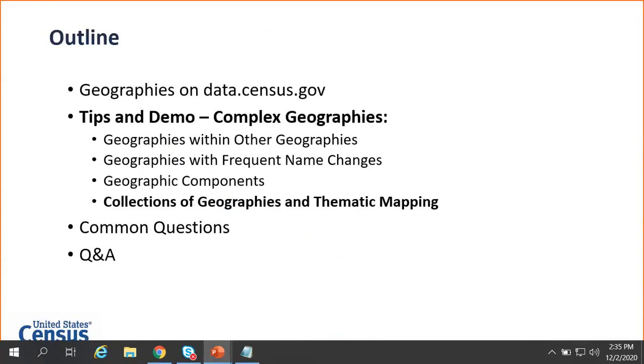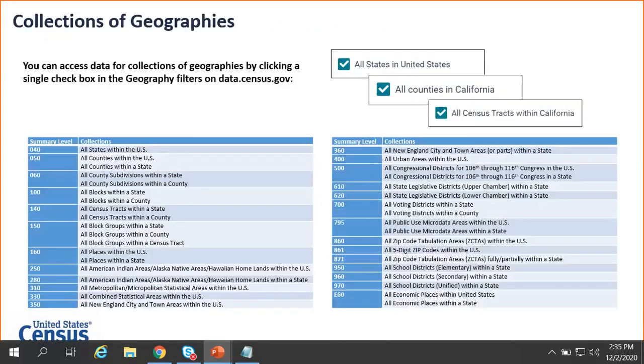Okay, so moving back to our fourth scenario before we start moving towards questions, collections of geographies and thematic mapping. We have a variety of checkboxes on data.census.gov that allow you to select multiple geographies in just one click. Things like all states in the U.S., all counties in California. As some examples, we've listed all of the available collections here on this slide. They're pretty straightforward and easy to use. If they're available, they're at the top of the filter panel for your geography selection.